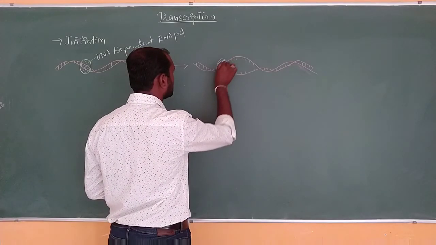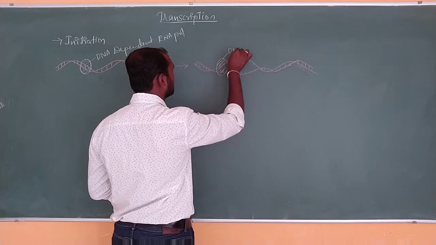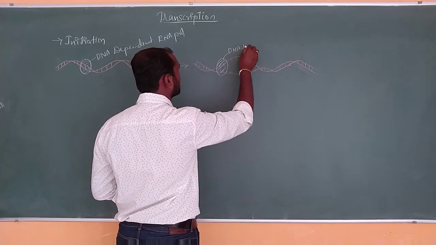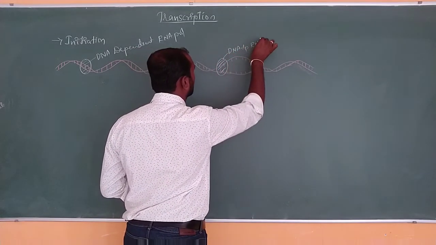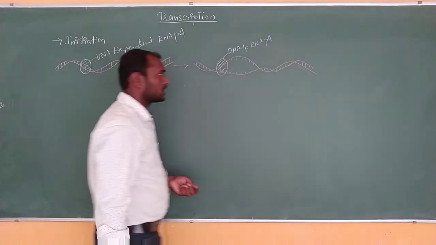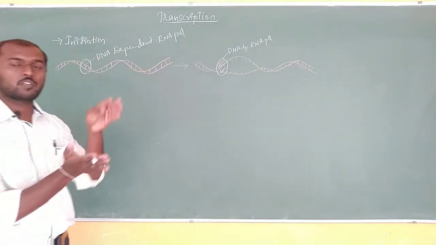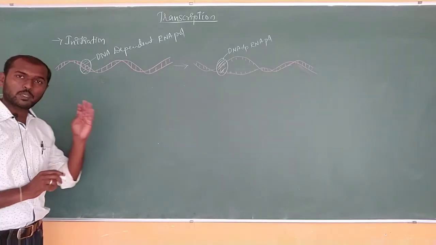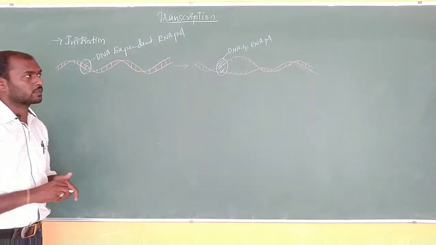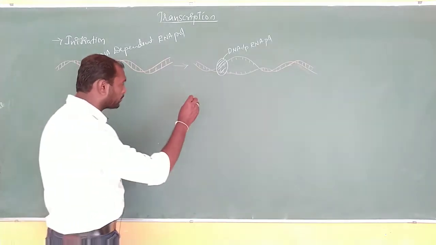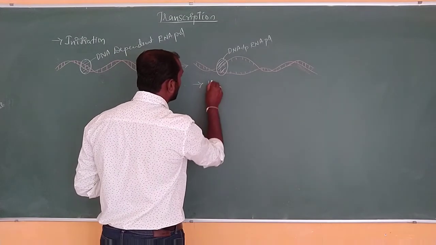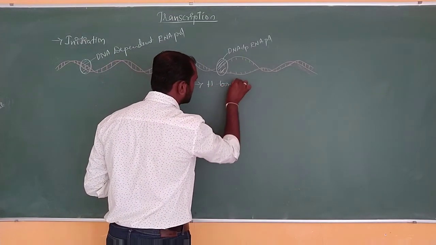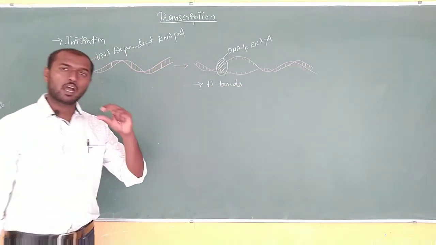This is going to be done by the enzyme DNA dependent RNA polymerase. Okay, so it is going to open, attach agadi ಏನು ಮಾಡ್ತದ open ಮಾಡ್ತದ. So this particular process is going to break the hydrogen bonds. Okay, it is going to break the hydrogen bonds.